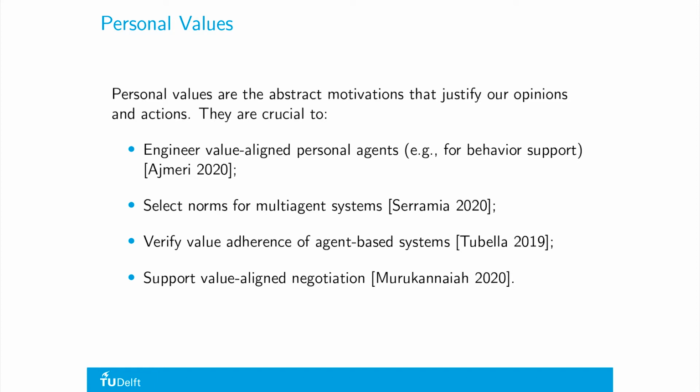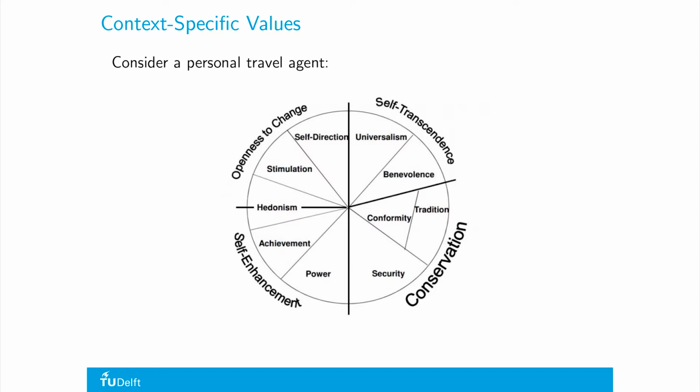Several lists of basic values have been proposed, meant to be applicable across cultures and contexts. However, for a concrete use, values should be situated within a context. Let's look at the example of a personal travel agent. Given the Schwartz value list that you can see over here, not all values are relevant. Security and hedonism are, but power is arguably not.